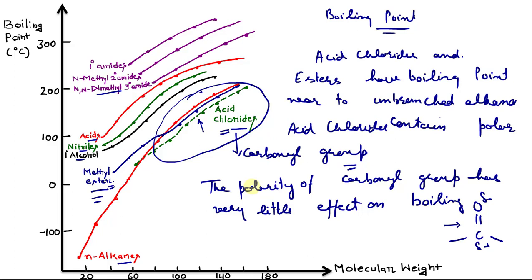Now let us see about carboxylic acids. These are carboxylic acids. You can see that carboxylic acids have higher boiling points than esters and acid chlorides. That is evident from here. Acids have very high boiling points, and the reason, as you already know from the structure of carboxylic acid, is a strong network of hydrogen bonding.